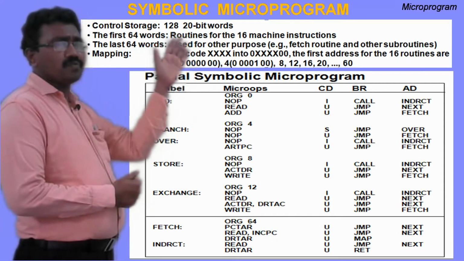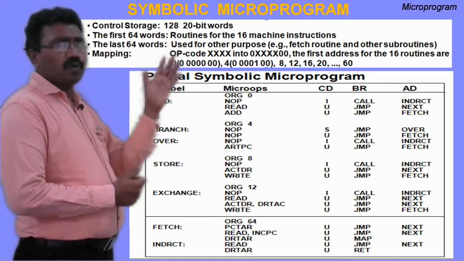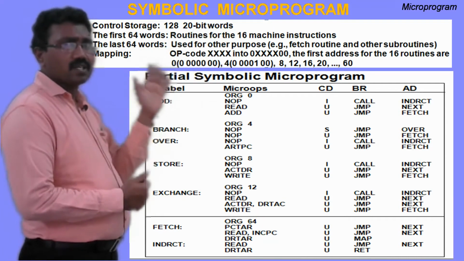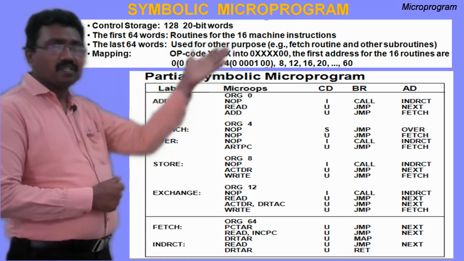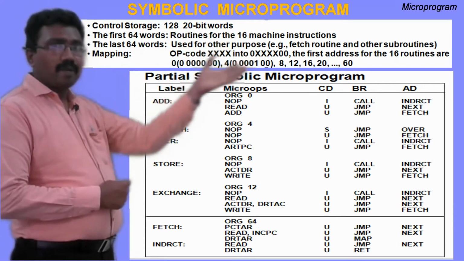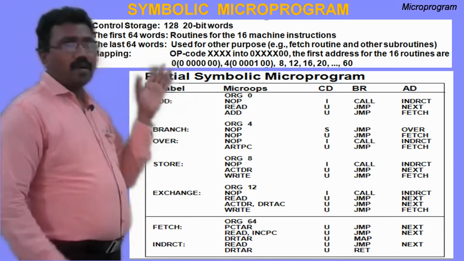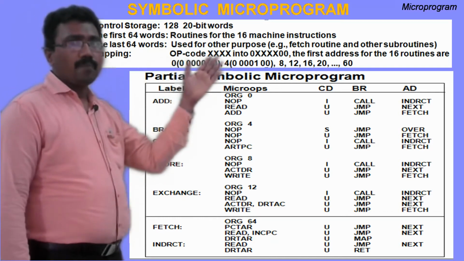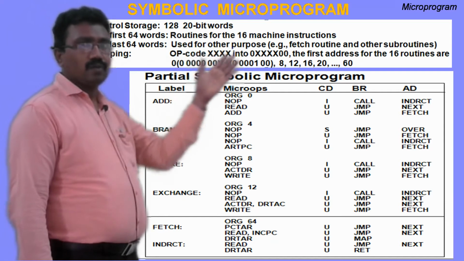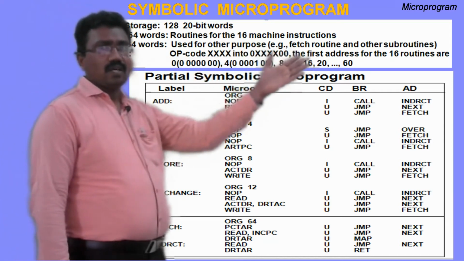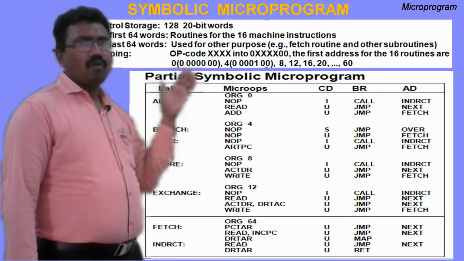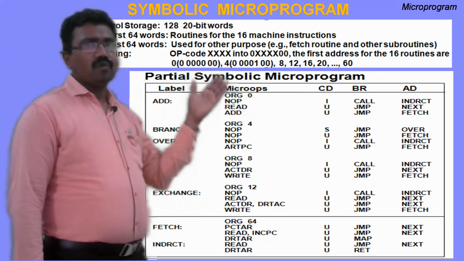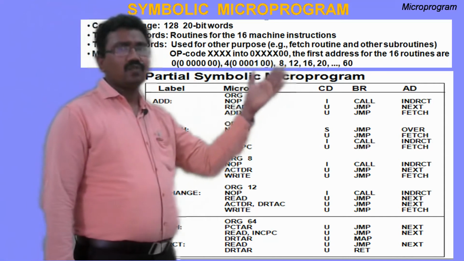The last 64 words are used, for example, to store the fetch microprogram, the indirect microprogram, etc. Opcode bits of the instruction code are mapped into addresses. The first addresses for the 16 routines are 0, 4, 8, 12, 16, 20, and so on.